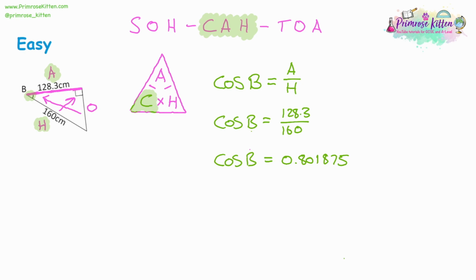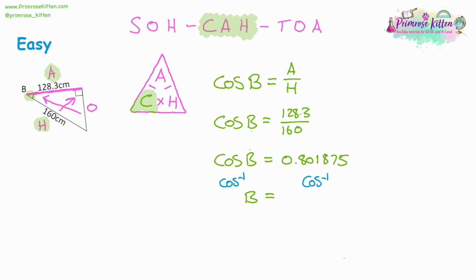So what we can do now is use that kind of solving equation skills, and we think, well, if we did the opposite of cos to both sides, we'd have B on its own. And that's actually what we're going to do. We're going to do the opposite of cos to both sides. Now, you'll see this written as cos minus 1 on a calculator. Sometimes it's called cos. Do cos of minus 1 to both sides. Cos and the inverse of cos cancel out, just like plus and take away cancel out, or multiply and divide cancel out. On the previous questions, squares and roots cancel out.